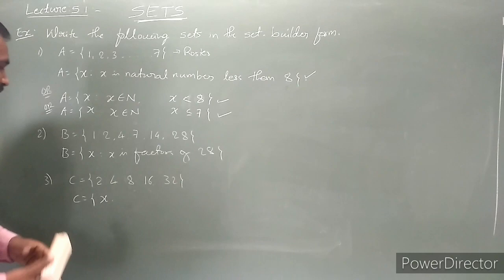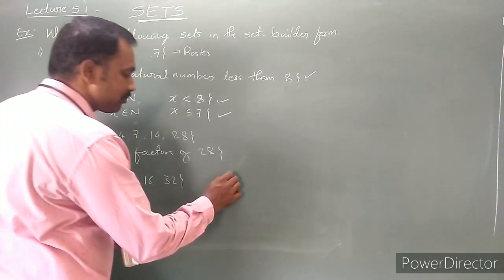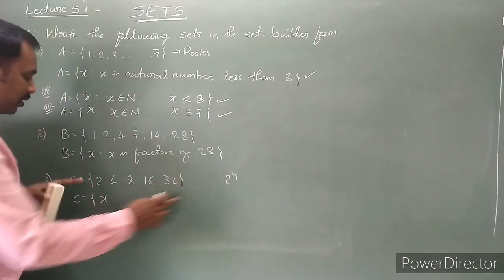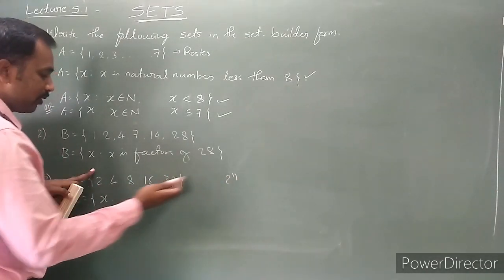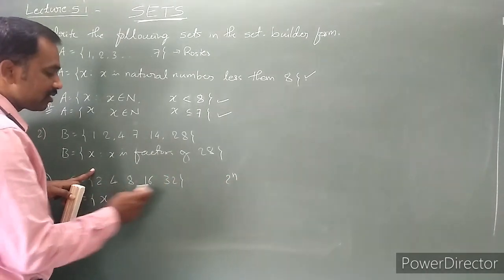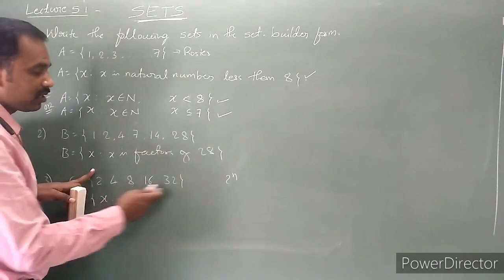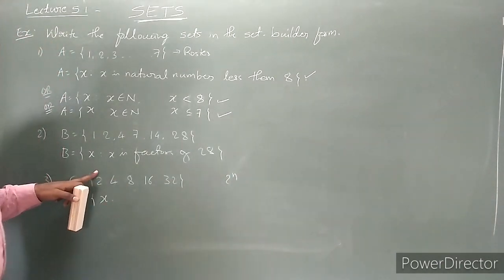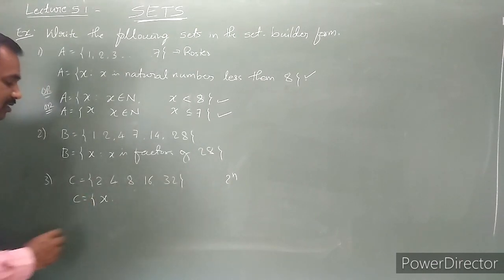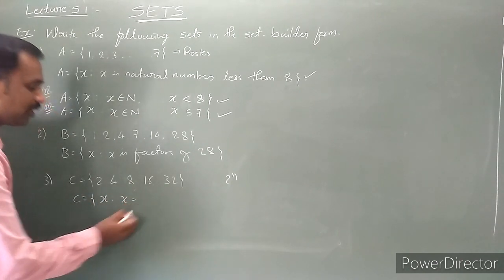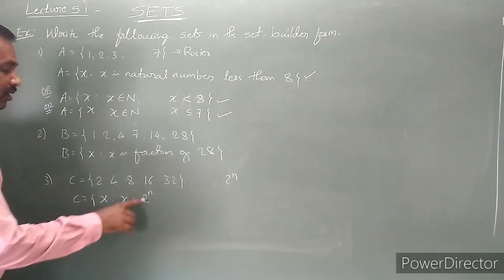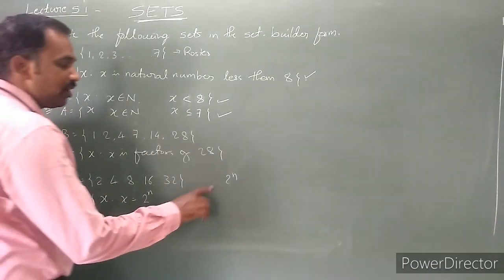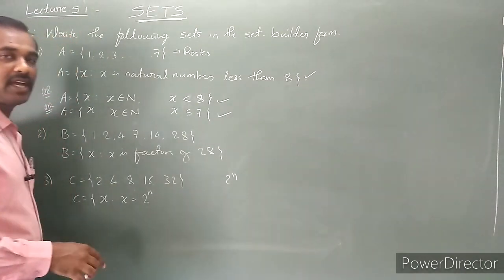Or else can I say 2 power of n: 2 power 1 is 2, 2 power 2 is 4, 2 power 3 is 8, 2 power 4 is 16, 2 power 5 is 32, yes or no? x such that x is the value, how are we getting the x value? x is equal to 2 power n. What values do we have to take for n?